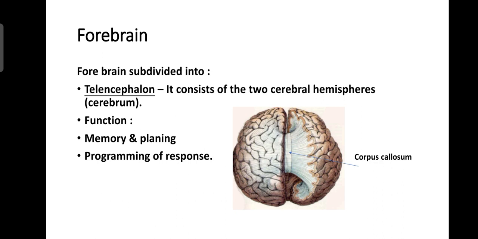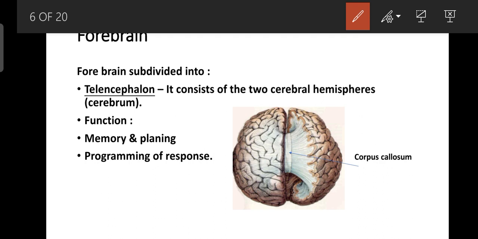Now the forebrain is subdivided into telencephalon and diencephalon. First we talk about the telencephalon. What is the telencephalon? It consists of two cerebral hemispheres. These two lobes combine and make a brain.